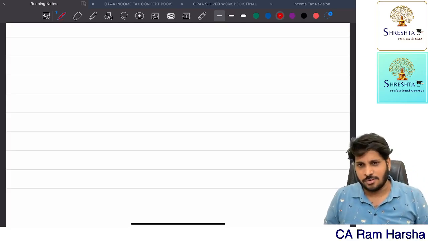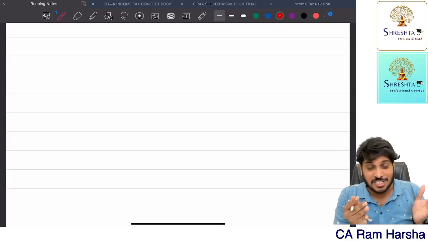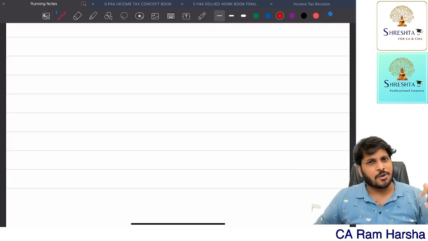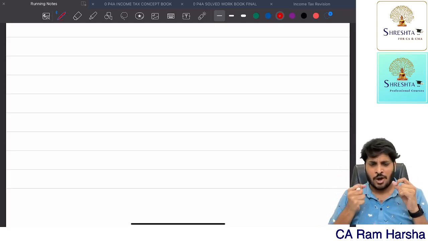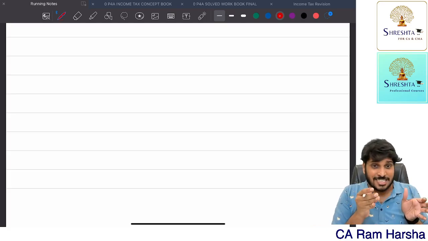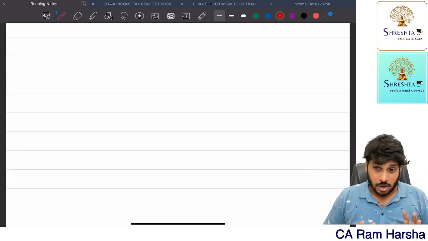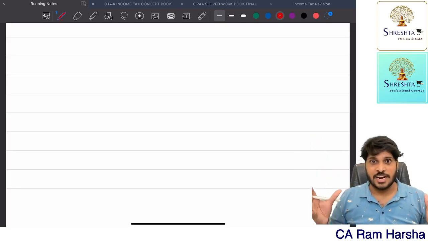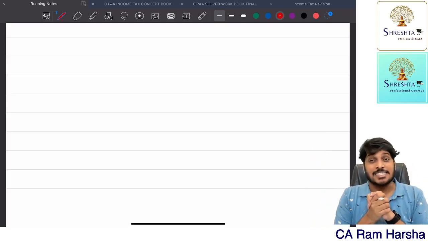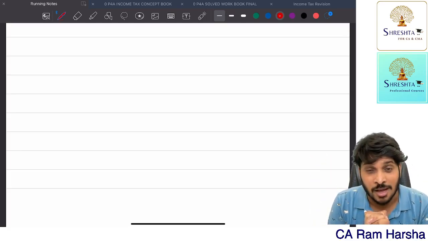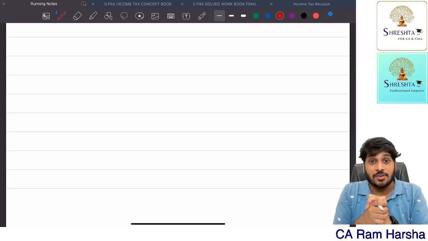Next, now we are taking an insurance policy, so we are paying premium and we are claiming deduction under Chapter 6A, everything is fine. After a certain number of years, we get the maturity amount in insurance. When you are paying money, you are getting deduction under Section 80C, 20% or 10% or 15%. After 5 years or 10 years or 15 years, you are getting maturity, a lump sum, a huge amount of money. What about it? It is taxable under other sources. Maturity proceeds from a life insurance policy are taxable under other sources.